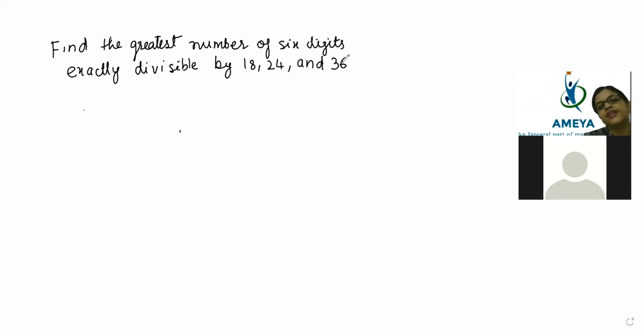Question is, find the greatest number of 6 digits exactly divisible by 18, 24 and 36. I guess 3600. How can it be, Akshaya? It's not the correct answer. Kamya, that is the greatest number of 6 digits: 1, 2, 3, 4, 5, 6. But beta, that number should be divisible by 18, 24 and 36.